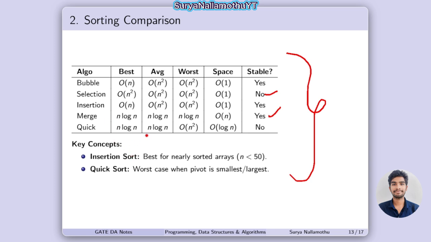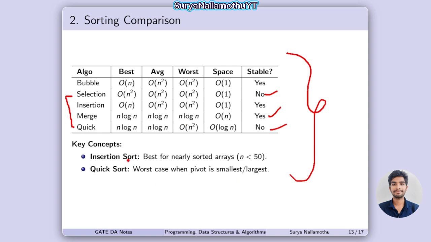And another point is for quick sort, the best case and average case become the same. The worst case is O of n square. The space is O of log n. It is not stable. So selection sort and quick sort are not stable, and merge sort is stable, and it is the same for the best, average and worst case in all scenarios.